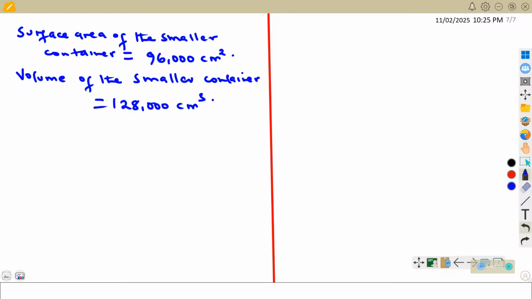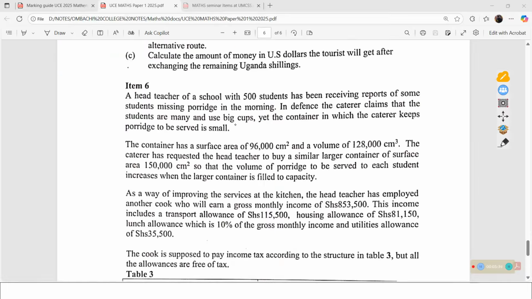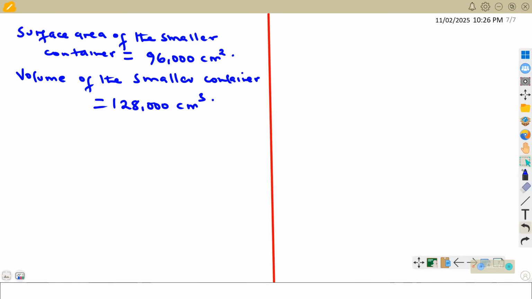centimeters cubed. The head teacher is requested to buy a similar larger container of surface area 150. So let us also talk about the surface area of the larger container.